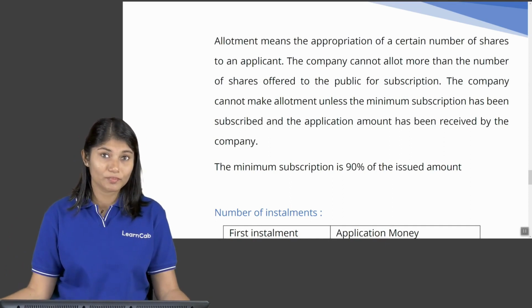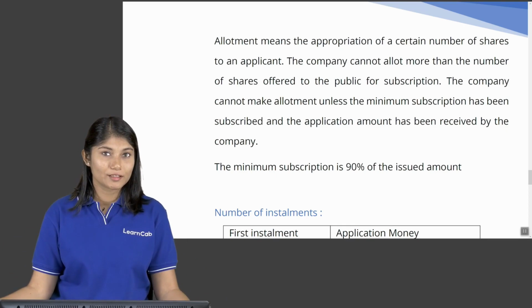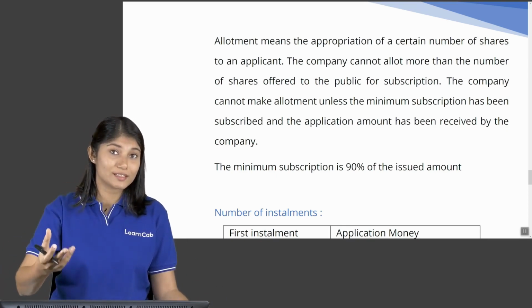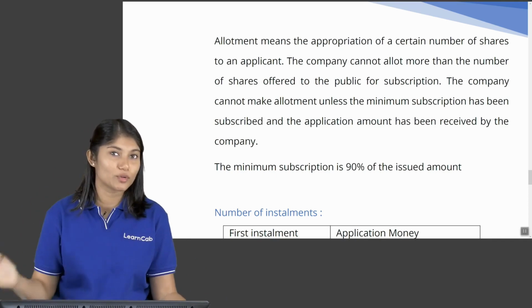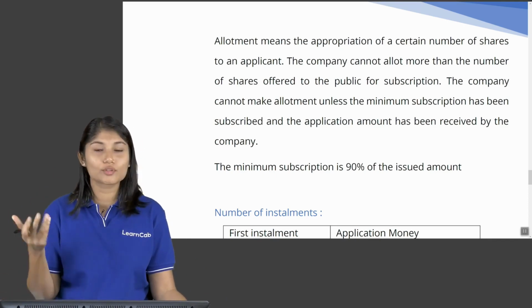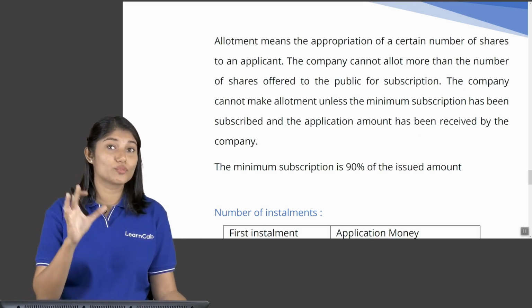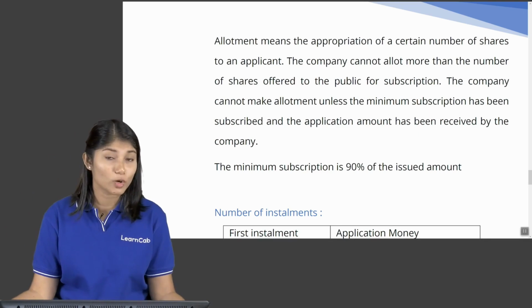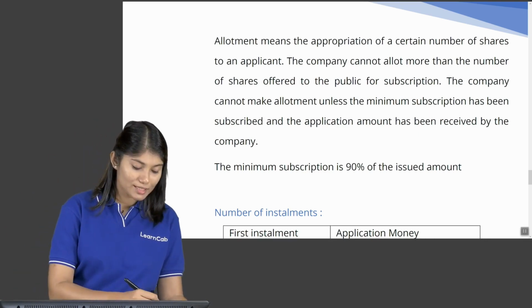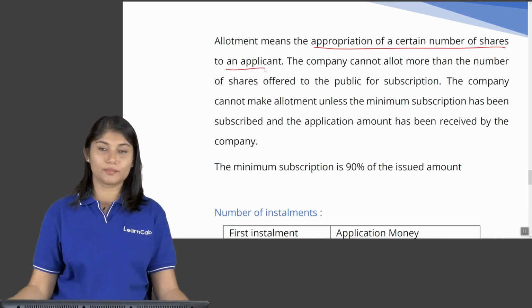How is it allotted? There will be so many students applying, right? They cannot give more seats than what is actually there. If they have only 100 seats, they cannot allot 200. They can allot only 100. Now they have to decide whom to allot and whom to reject. The same thing happens in the case of a company also. So this allotment is nothing but an appropriation of a certain number of shares to an applicant.